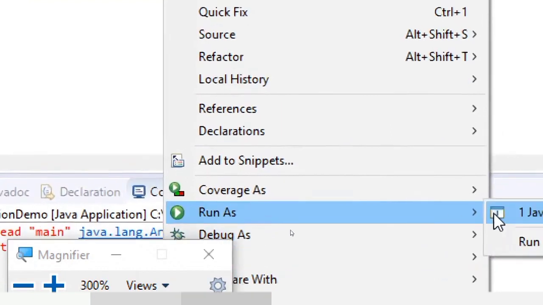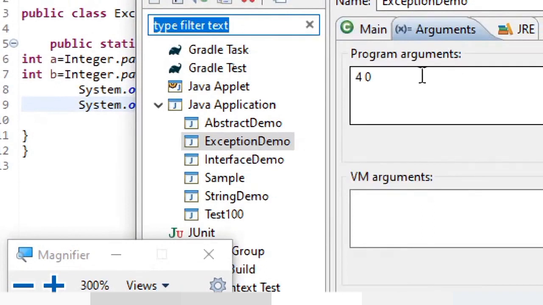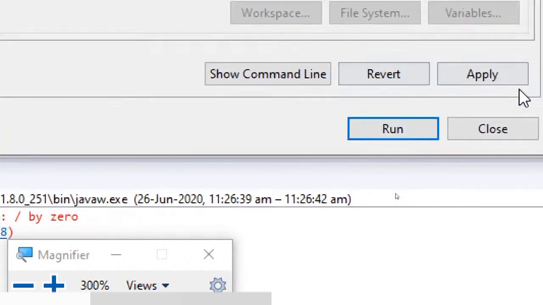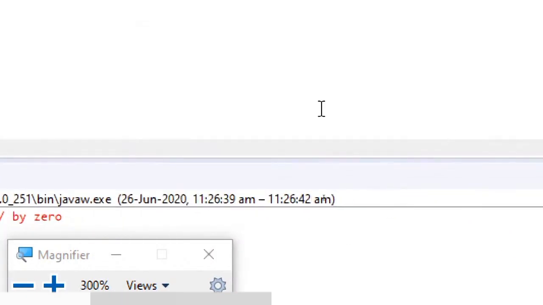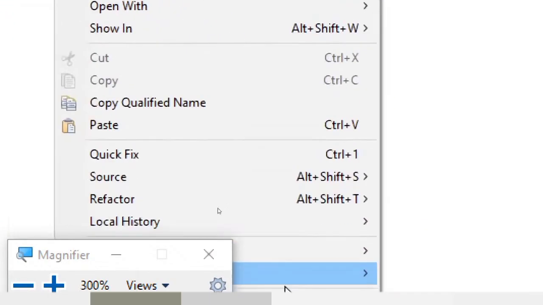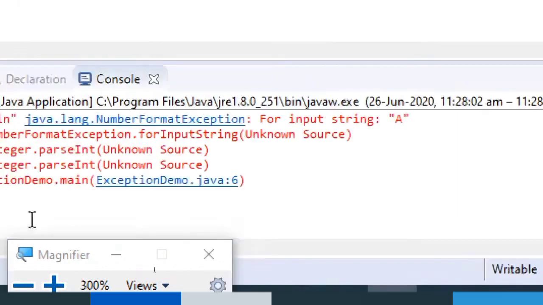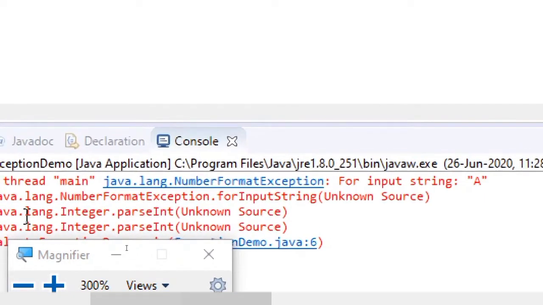And another exception which also is possible here is, suppose if I just open the configurations and change the arguments to something like A and B, and then apply, close, and then here Control S, and then run as Java application and click on proceed. Now here you can see one more type of exception, that is number format exception, because it is expecting integer,